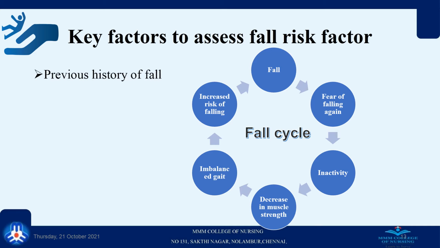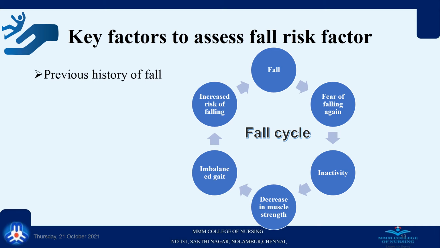Once a patient falls, they will have the fear of falling again. That may cause inactivity in that individual. Due to inactivity, there will be a decrease in muscle strength, and decreased muscle strength will lead to imbalanced gait, and that will increase the risk for fall.